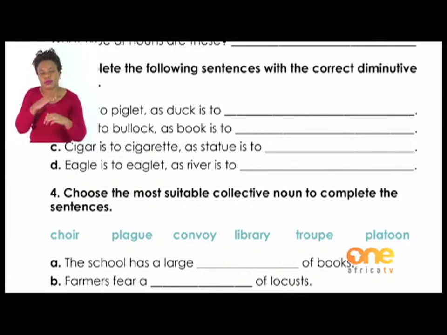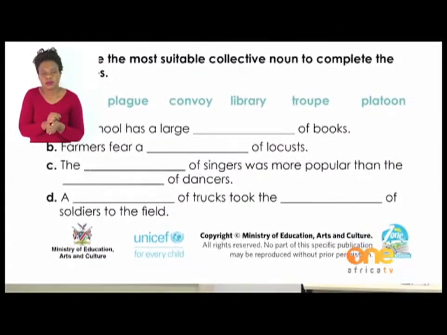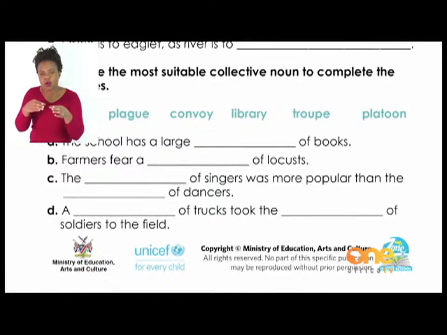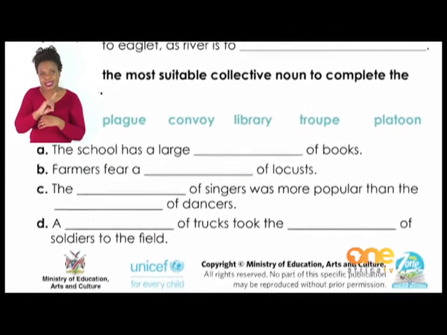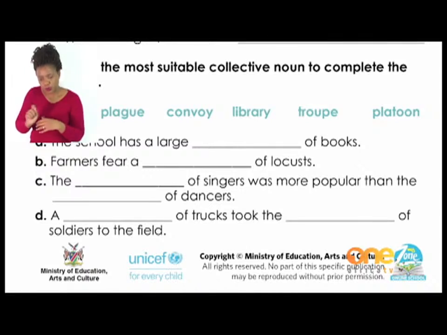4th activity, choose the most suitable collective noun to complete the sentences. The collective nouns that we have there are choir, plug, convoy, library, troop, platoon. Sentence A says, the school has a large dash of books. All right, that should be the school has a large library of books. So let us finish off the remaining sentences.